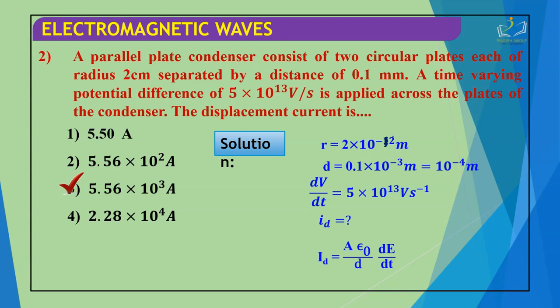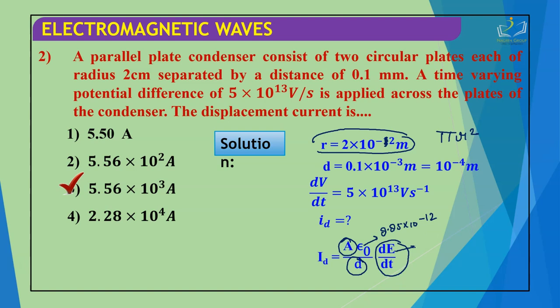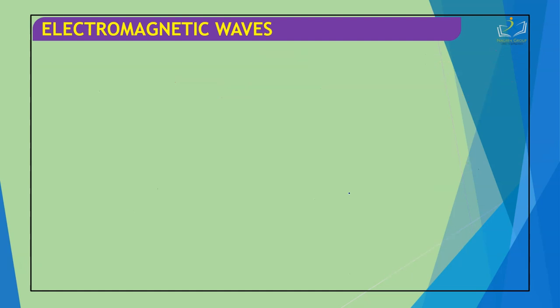Now how will we solve this particular term? For area, we know this is a parallel plate condenser with circular plates, so the area of a circular plate is pi r square. This gives the area. d is already mentioned. Epsilon naught is 8.85 times 10 to the power minus 12, and the time varying potential difference gives the rate of change of voltage, which is 5 times 10 to the power 13 volt per second. Just put all these values here and get the answer.